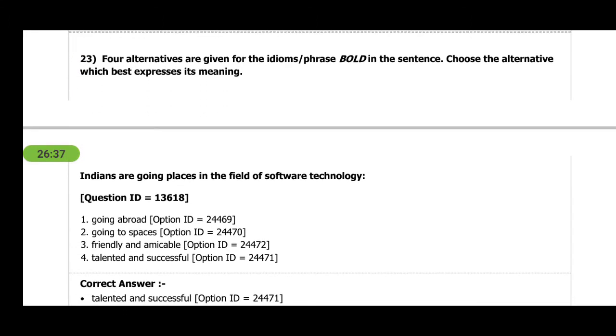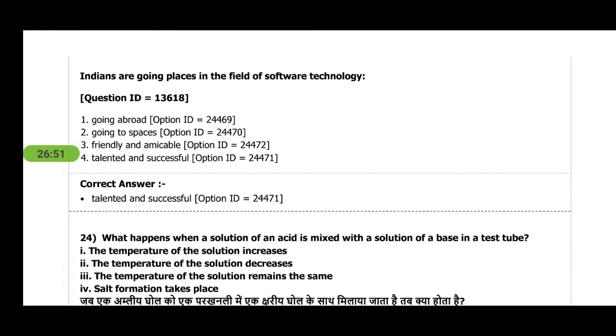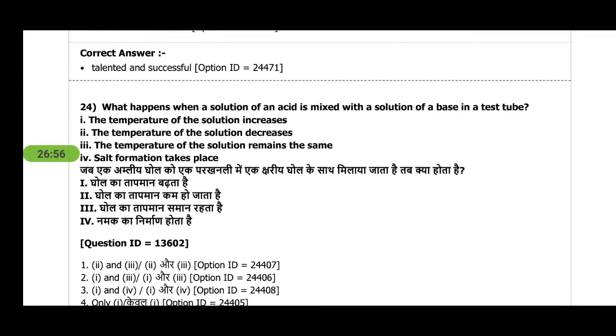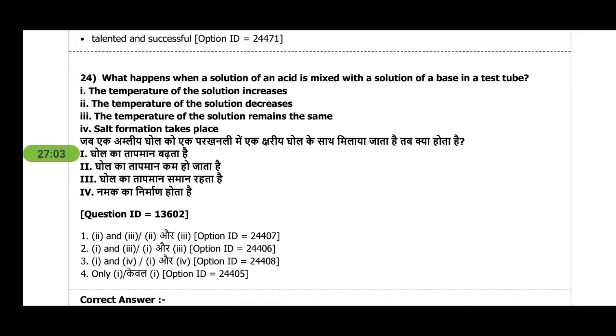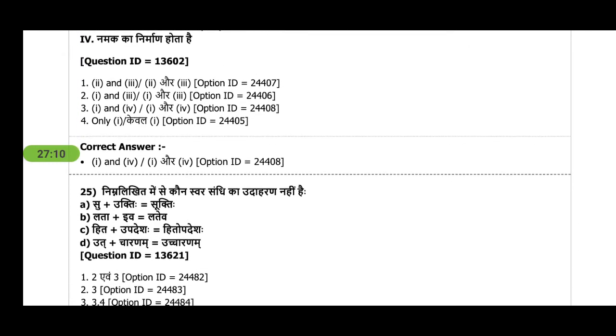Next, four alternatives are given for idioms. You can see: Indians are going places in the field of software technology. They are talking about our increasing skills in software technology, so we are becoming talented and successful. What happens when a solution of an acid is mixed with a solution of base in a test tube? First, we know salt is generated, and second, the temperature of the solution increases.